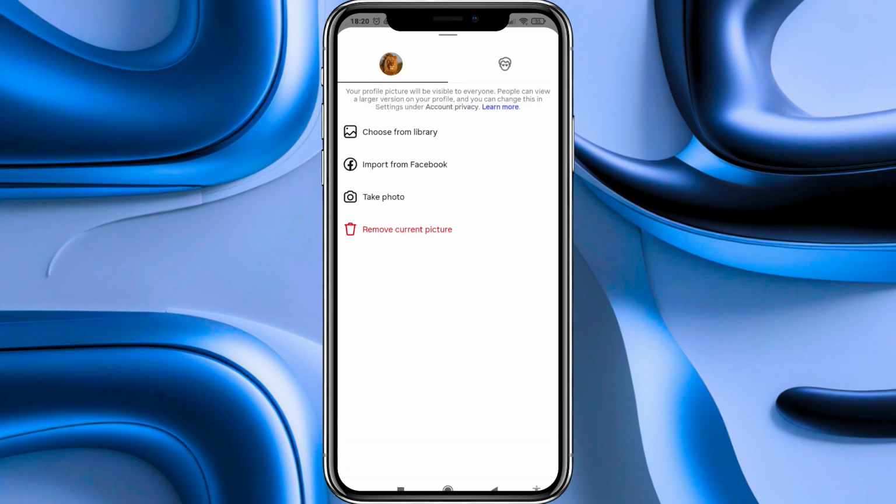Now in this other menu that appears, as you can see, we have different options to upload a new image to our profile picture. We can choose it from library, we can import it from Facebook, or we can take a photo. In my case, I select choose from library.